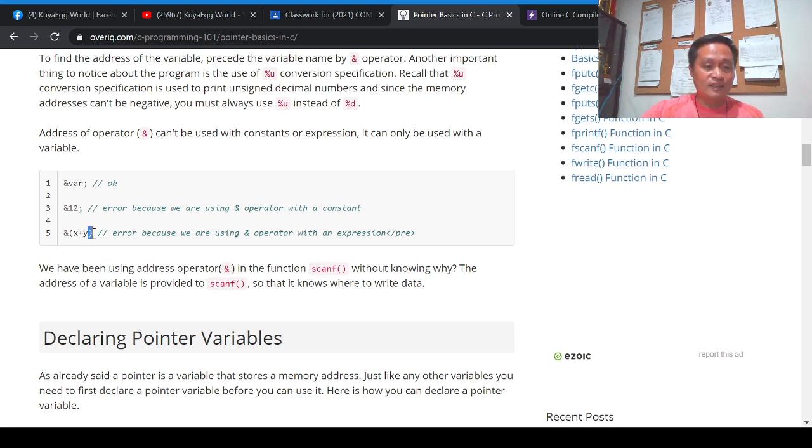This is again not allowed. This is an error. Why? Because x + y is an expression. So you cannot use the address operator with an expression. Take note, the address operator can only be used with a variable.